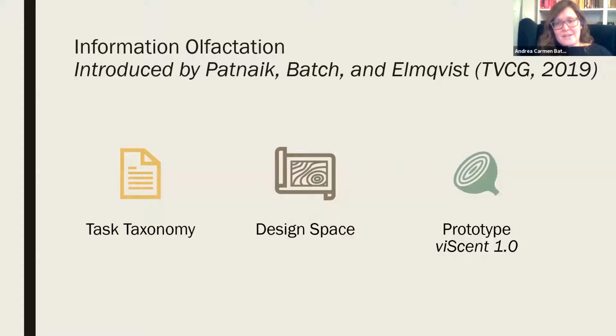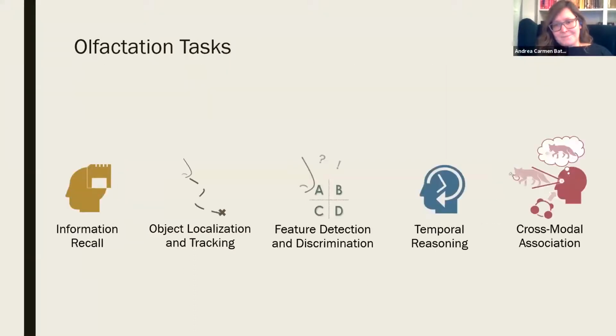And we introduced the concept of information olfactation in our 2019 TVCG theoretical paper, and our main contributions there were in our task taxonomy, in our definition of a design space for olfactation, and in the prototype BizScent 1.0 that we built for the study. So I should give a little bit more detail on this as the background of our current work to demonstrate how this fits in together, starting with our task taxonomy.